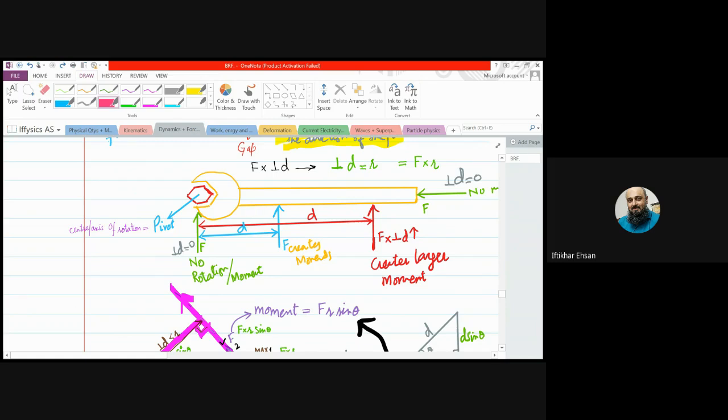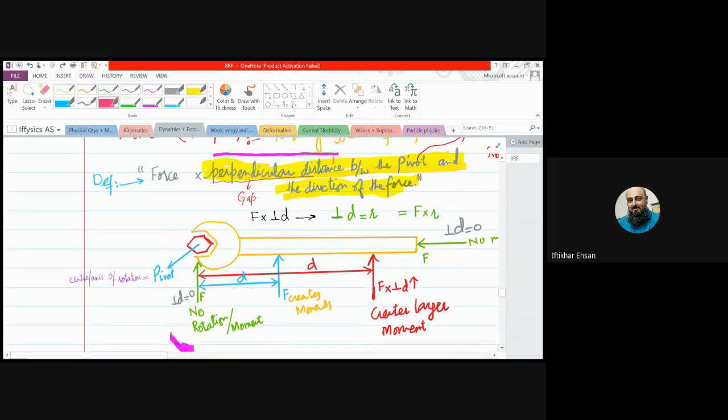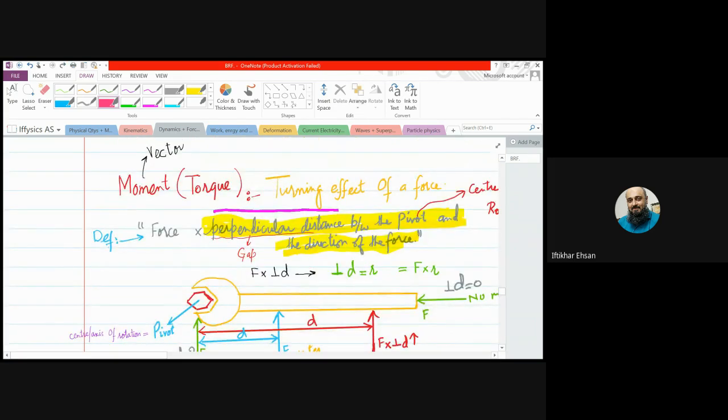It means the larger the distance from the pivot. And what is that distance? That is not simple distance. It is the perpendicular distance between the pivot and the direction of the force. This is really important.